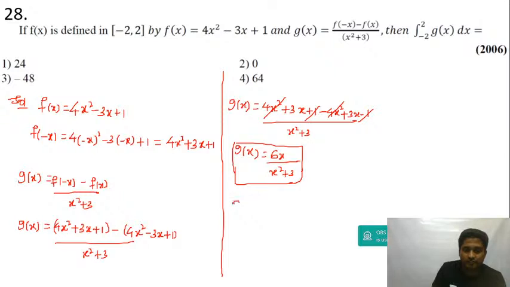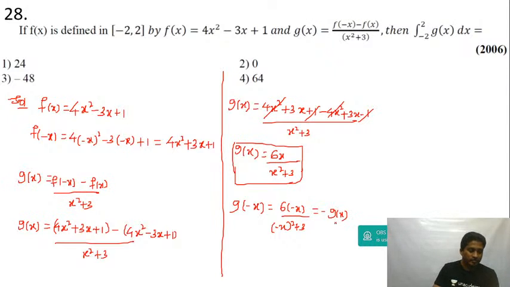Now g of minus x will be equal to 6 of minus x divided by minus x the whole square plus 3. That's equal to minus g of x only, because the denominator will be positive. So this means that g of x is odd.